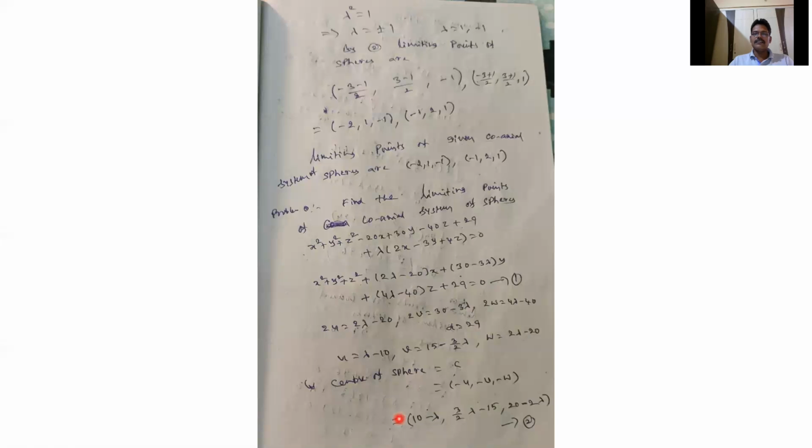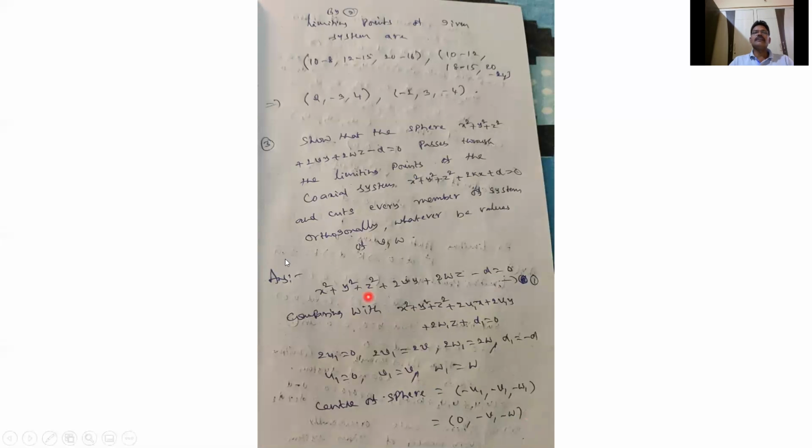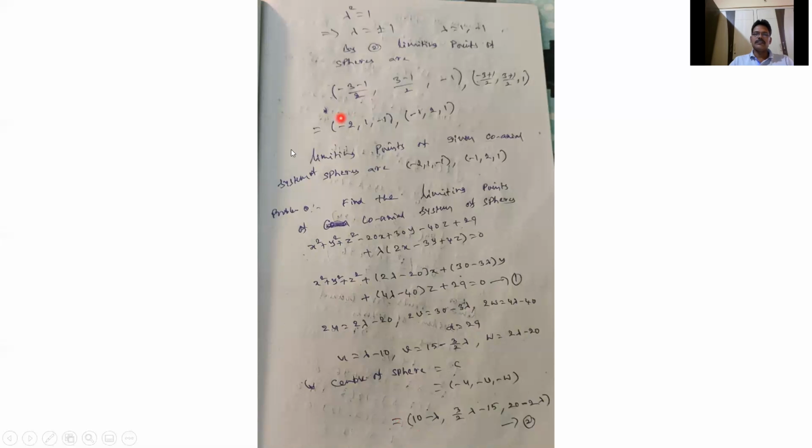What is the center? For lambda equal to 8, what will we get? 10 minus 8, 2. Then 4 into 3, 12 minus 15, minus 3. And 2 into 8, 16, 20 minus 16, 4. So for lambda equal to 8, we'll get 10 minus 8, 12 minus 15, 20 minus 16, that is 2, minus 3, 4.